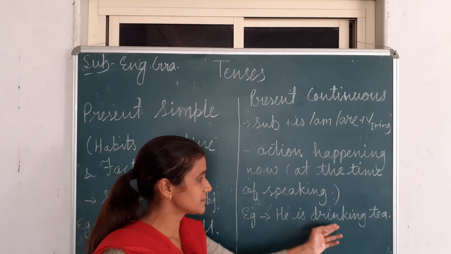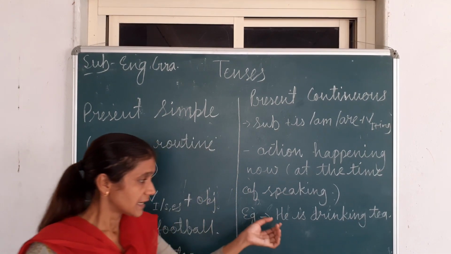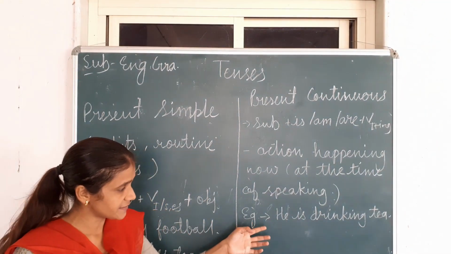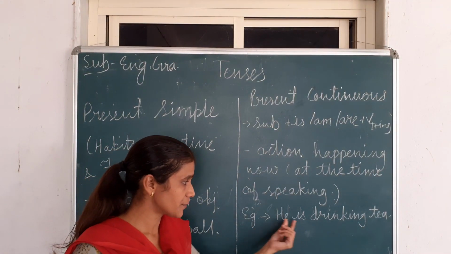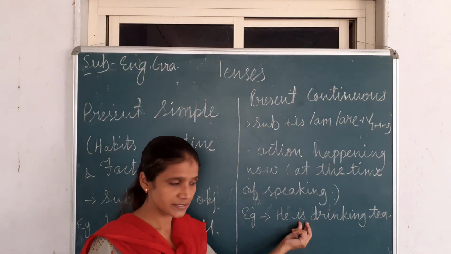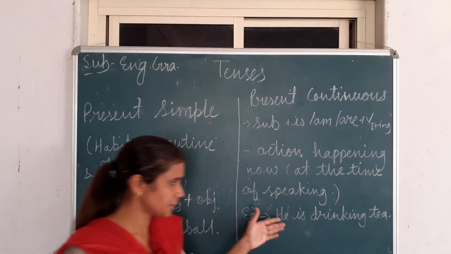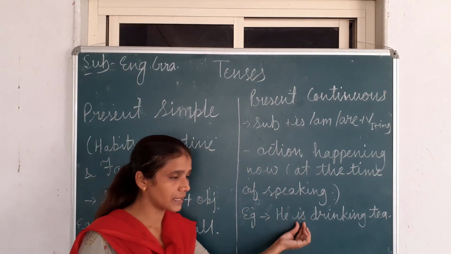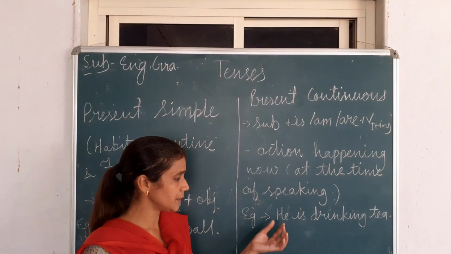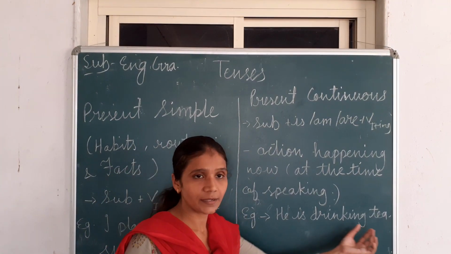Example, he is drinking tea. It means when we are speaking, at that time he is drinking. You can see the sentence structure: the helping verb is "is" because he is third person singular. We are using here "is drinking tea." Suppose we want to make it negative, then after the helping verb we will use a negative word like "not." So the negative will be, he is not drinking tea.